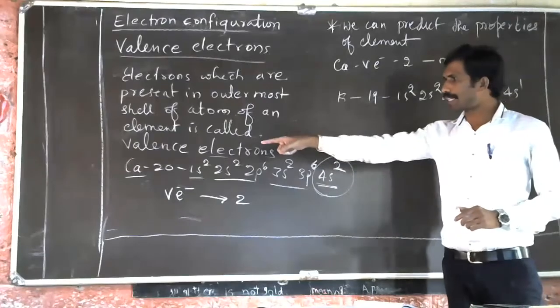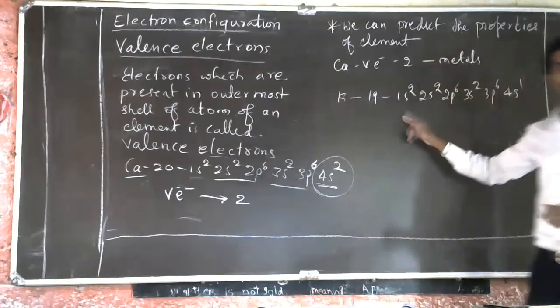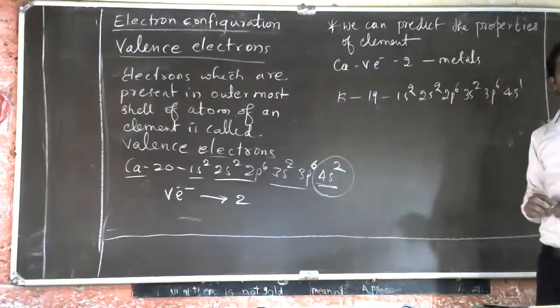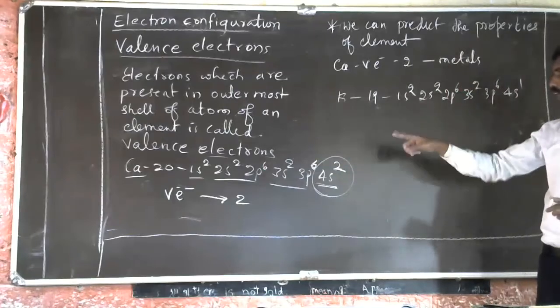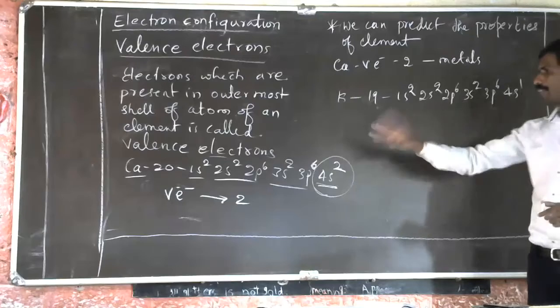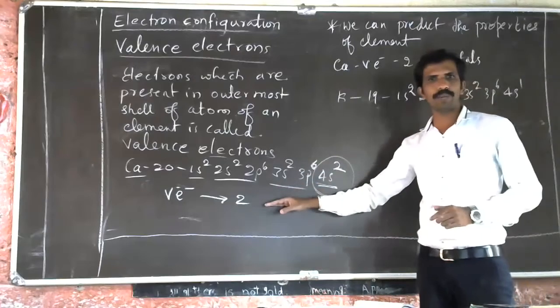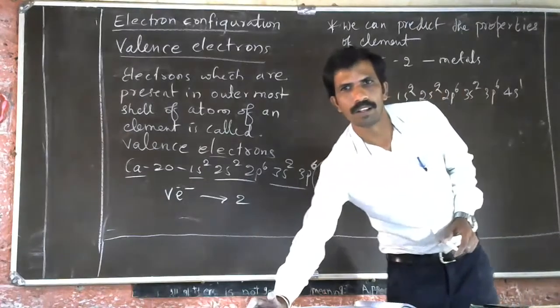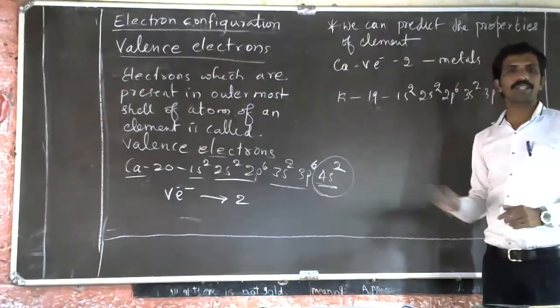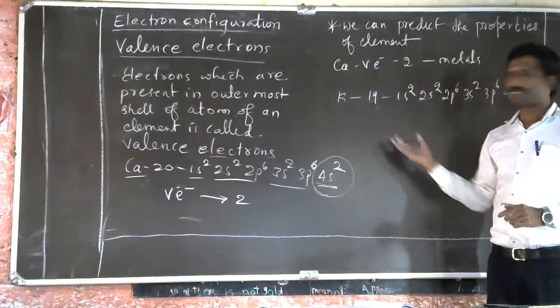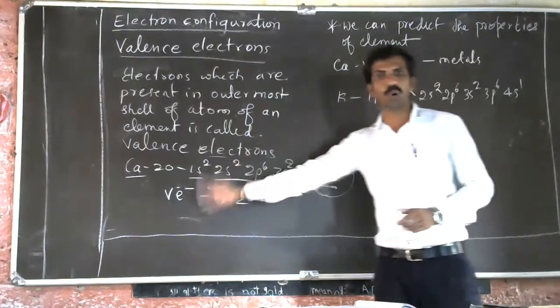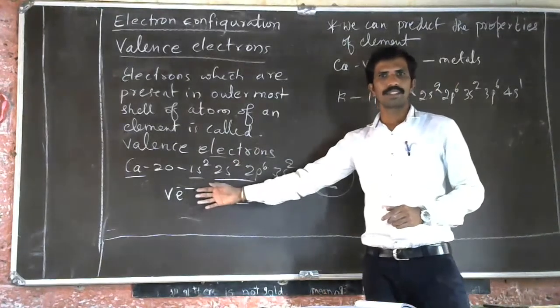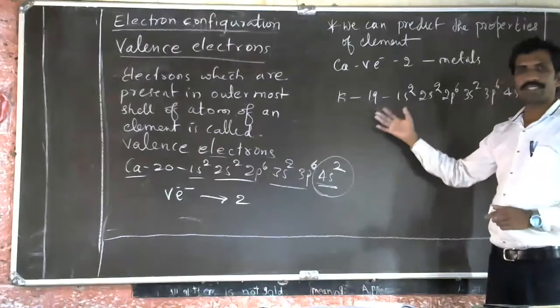The atomic number of calcium is 20 and of potassium is 19. Only 1 electron is different, so the property is different. Calcium has a separate set of properties, and potassium has its own. Potassium is highly reactive, and calcium is not so highly reactive. That is the difference.